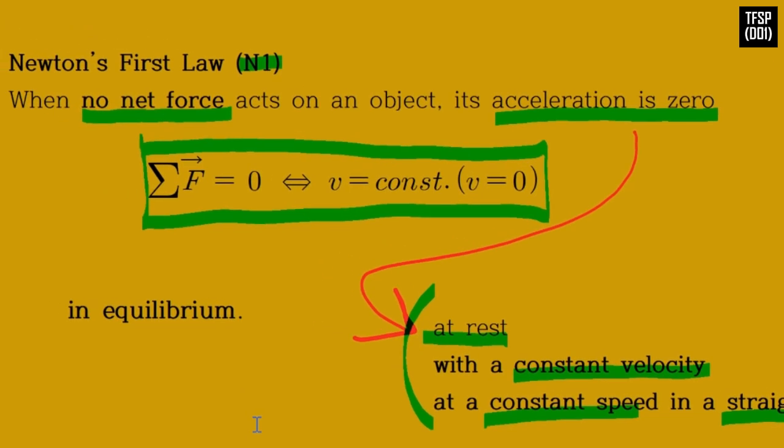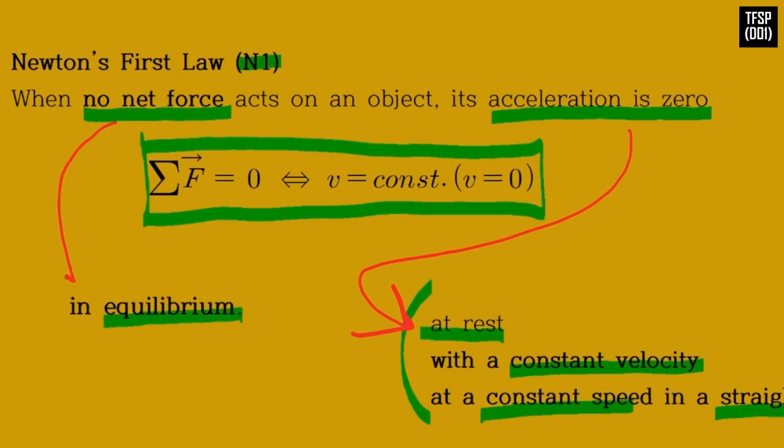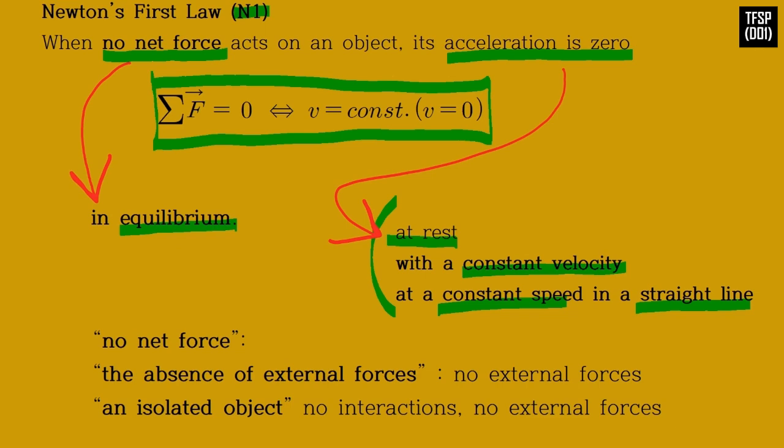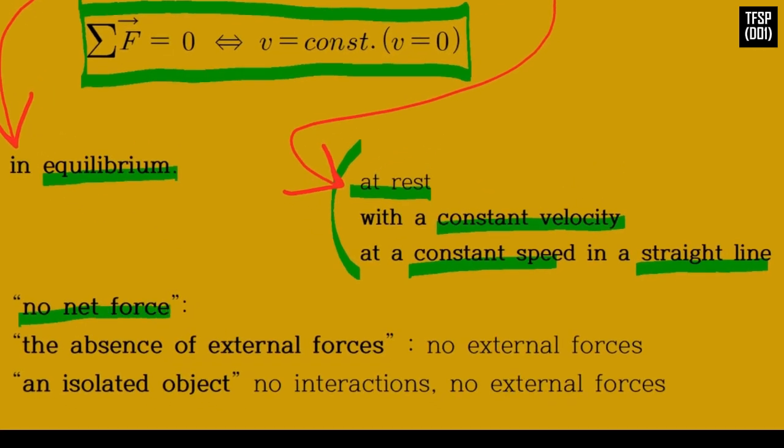No net force, equilibrium. The words no net force mean that the vector sum of all external forces is zero. Sigma F vector equals zero.